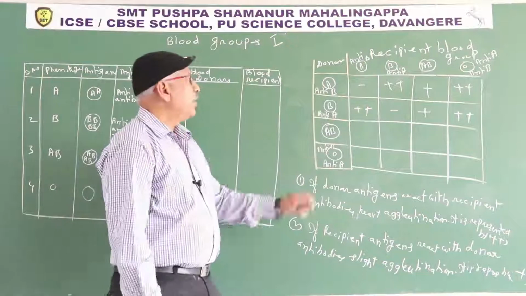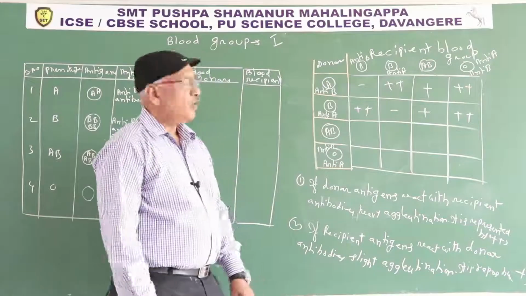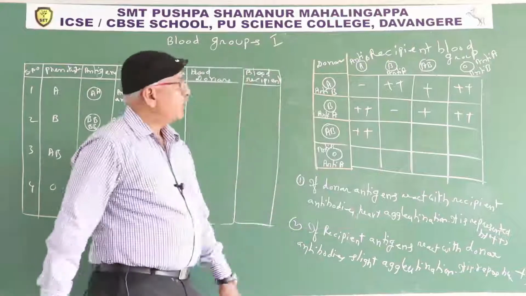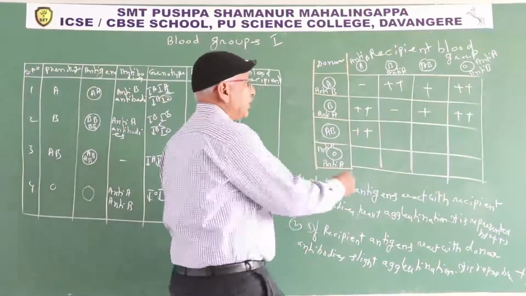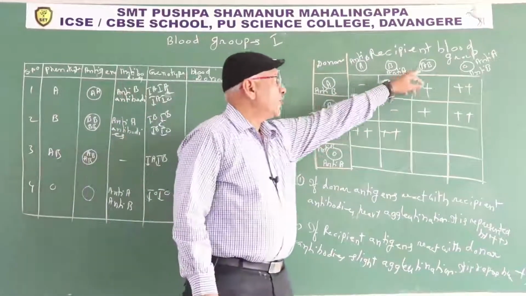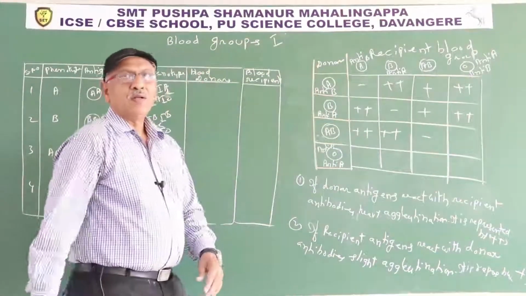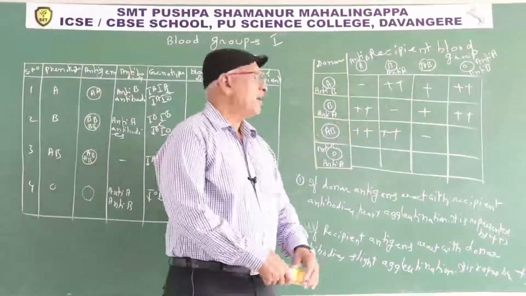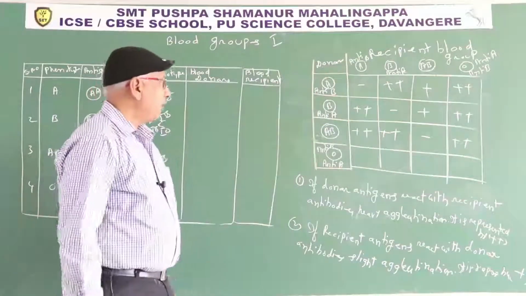Next one is AB blood group. Two antigens are present, A and B. Here antibody B only. So B antigen react with anti-B. Heavy agglutination. Next one, A antigen of donor react with anti-A. Heavy agglutination. So next one is donor AB, recipient AB. Both are AB, that's why no agglutination. Next one, donor AB, recipient O. A antigen react with anti-A, B anti-B, heavy agglutination, so fatal.